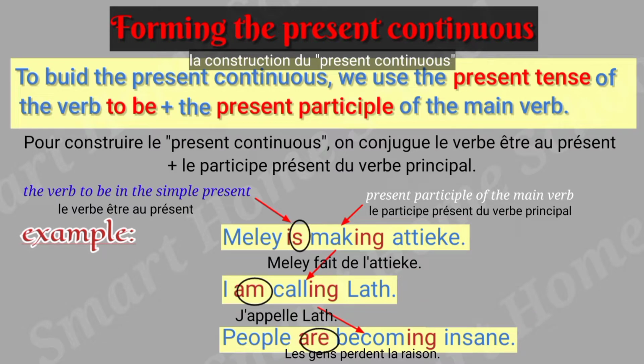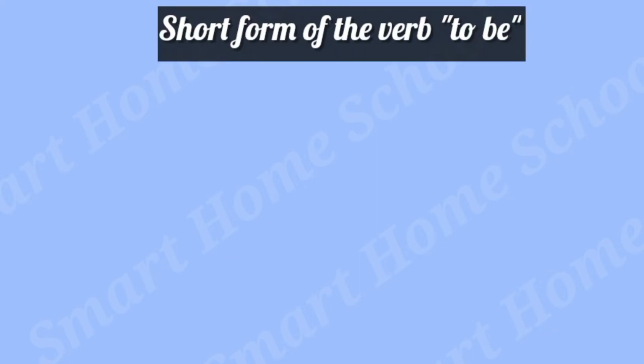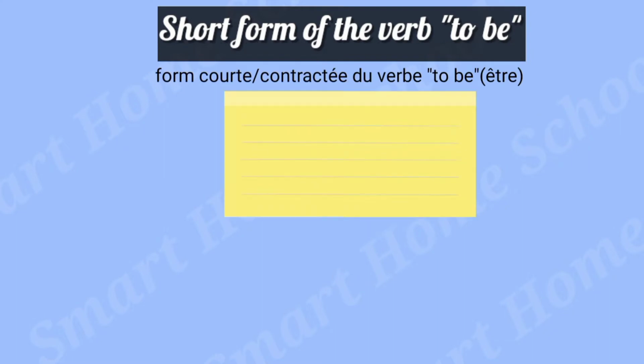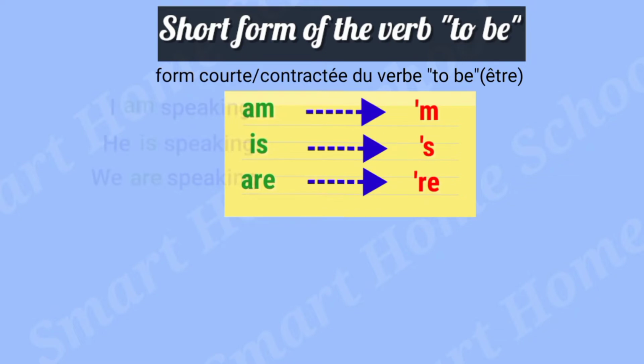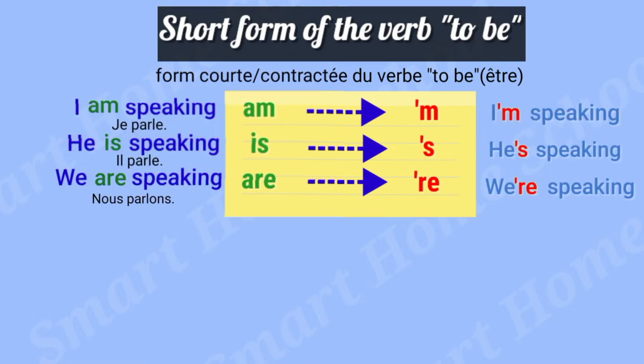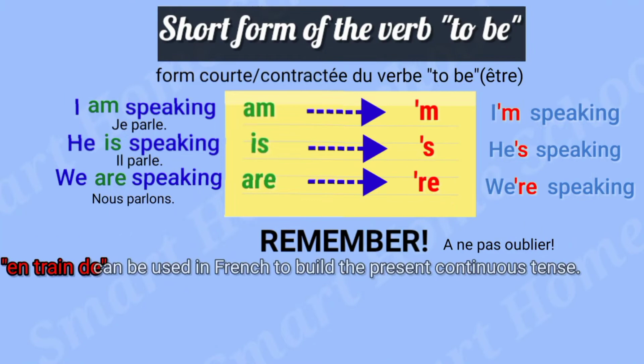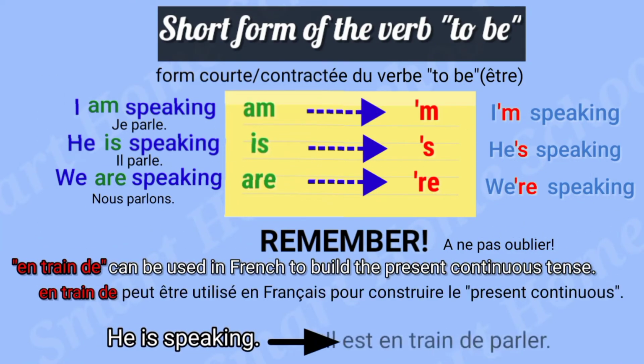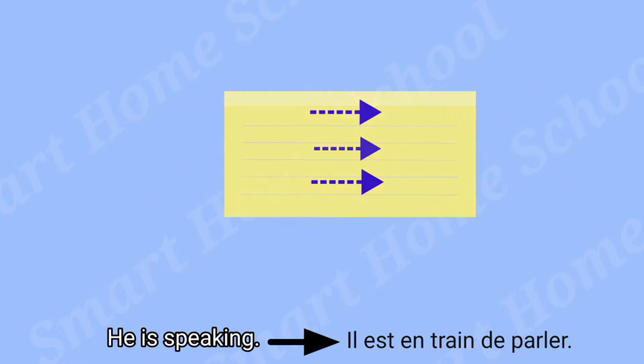Good. The next point is the short form of the verb to be. The verb to be has three different short forms, with the first and the third person singular, and also the third person plural. I am speaking. I'm speaking. He is speaking. He's speaking. We are speaking. We're speaking. Remember, we can use "en train de" for the translation into French. Example: he is speaking. Il est en train de parler.